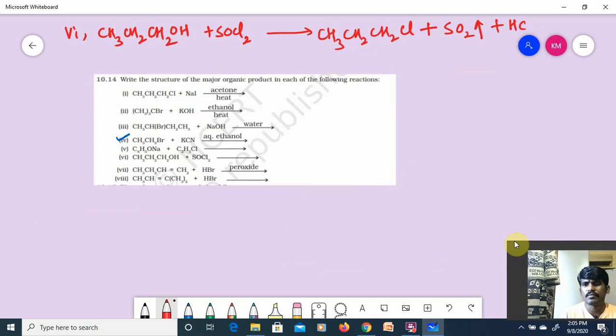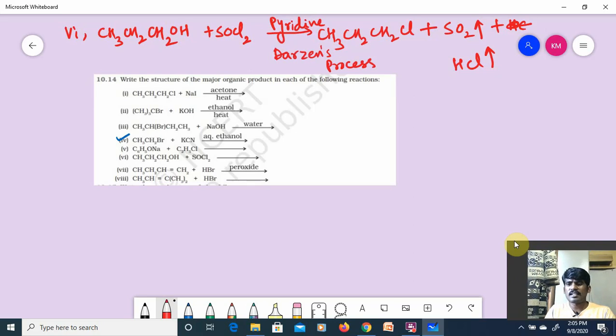HCl also is released as gas, right? So SOCl2 in the presence of pyridine, this process is called Darzens process, guys. And it is the sixth reaction. Now see the seventh reaction, a very simple reaction, guys.